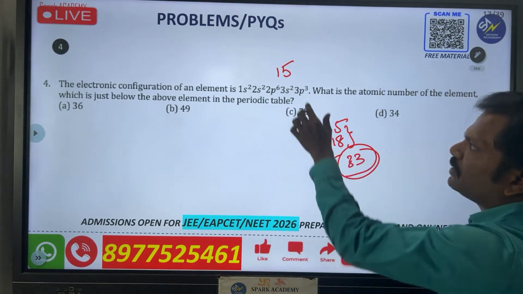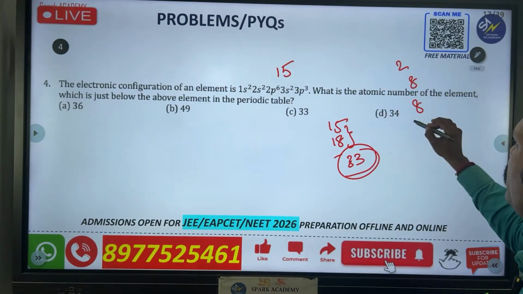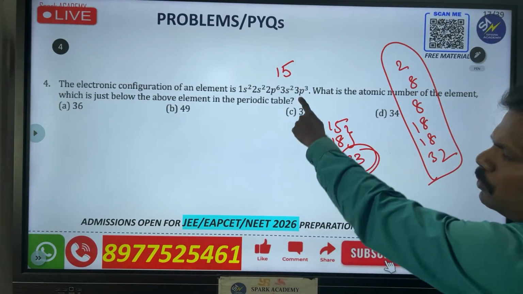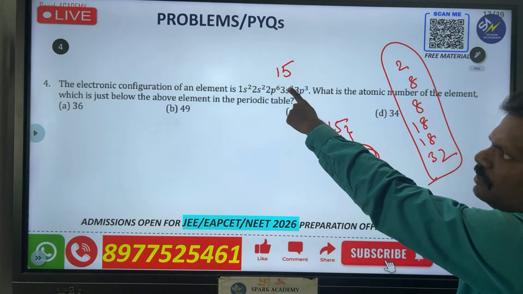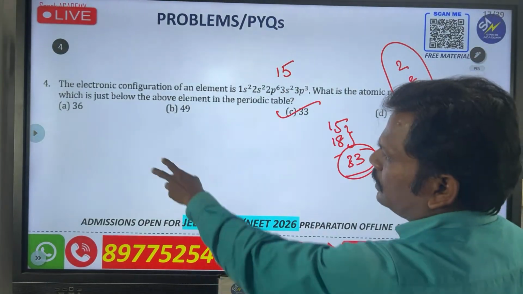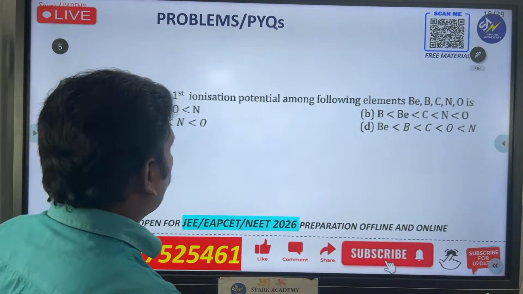The remaining ones are not in the same group. Okay na, this is told by 2, 8, 18, 32. This is the formula you have to follow. Okay na, because you already know which period it will start. So by using this one you will get 33. Answer is 33. Next one, see the correct order of first ionization potential.